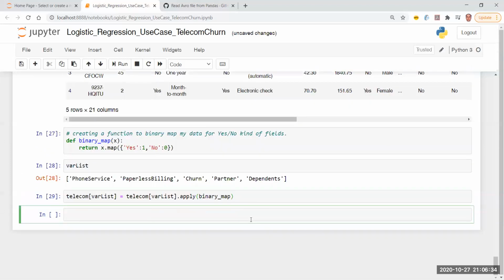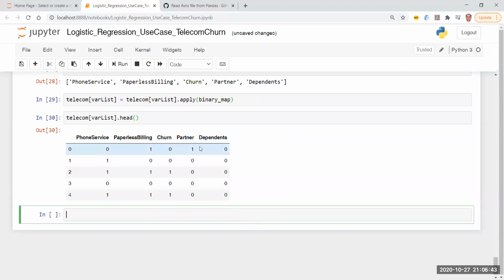If I run this, it is going to map my variables like this. If I do a head, I should be able to see now that it has converted everything into 1s and 0s, right? I just wanted to show this to you because this is one way in which you can do it, and this is not performance unfriendly, if you know what I mean.